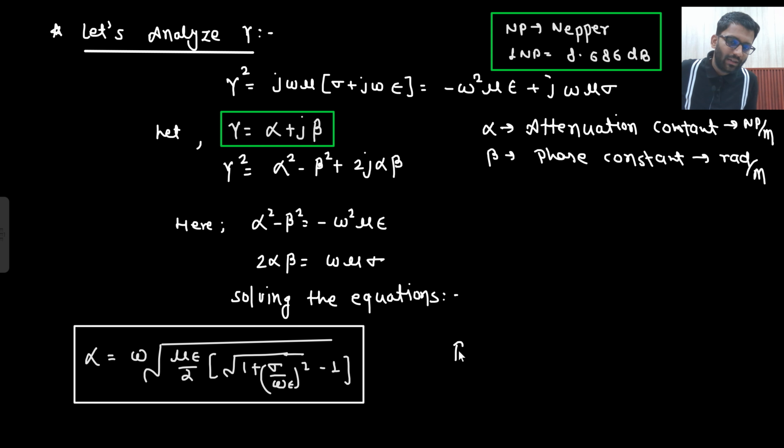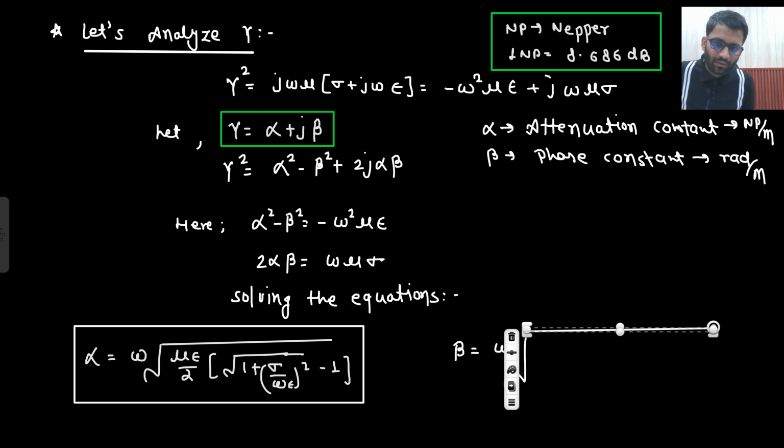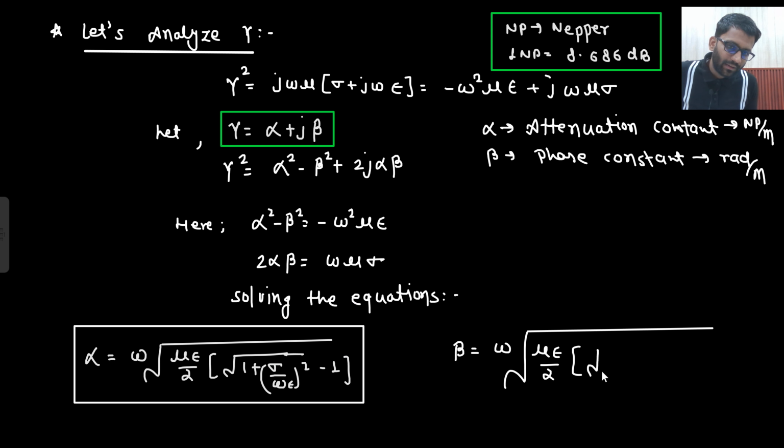So let's write down beta. Beta will be written in the same manner: omega under root mu epsilon by 2, then again bracket, then again under root 1 plus (sigma upon omega epsilon) whole square, plus 1. Here plus will come, there minus will come. That's it.